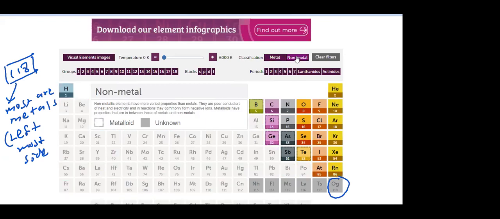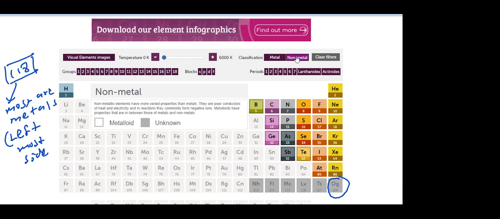Non-metals, see, here only these few non-metals. See, this is online. No need to download this website or any app. You can just search on the internet, Google Royal Society of Chemistry periodic table. This itself is enough to get more information about the periodic table. It is a reliable source. But not everything that you search on the internet is reliable. There can be a lot of fake news also. So some websites are not reliable.